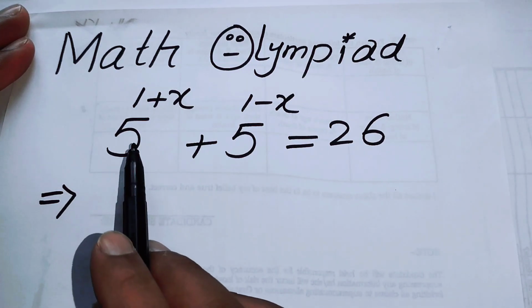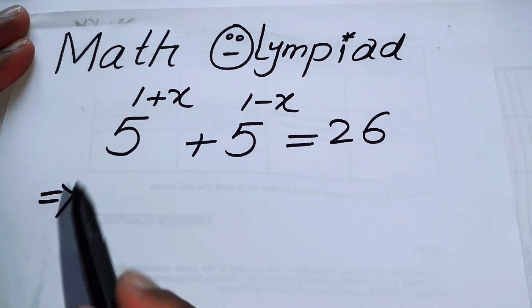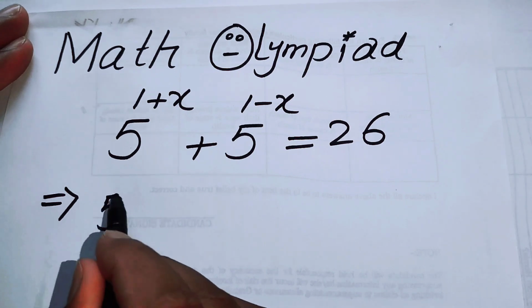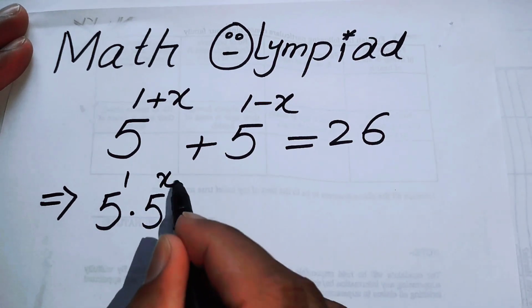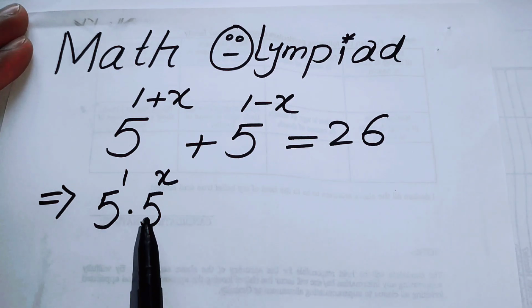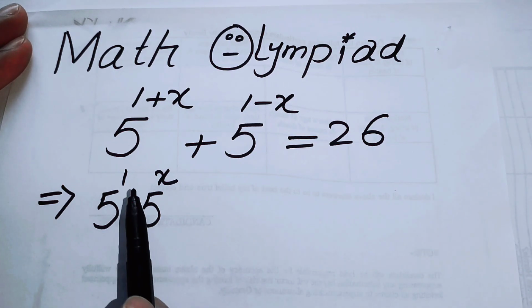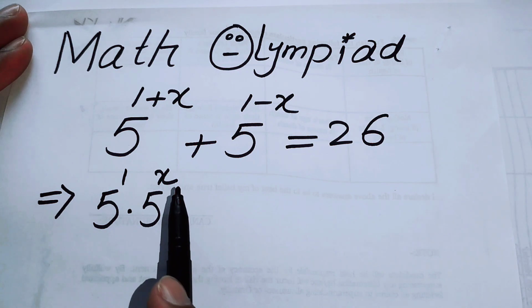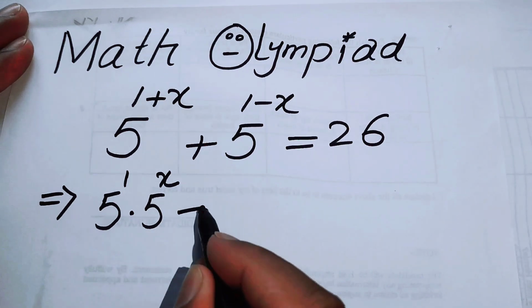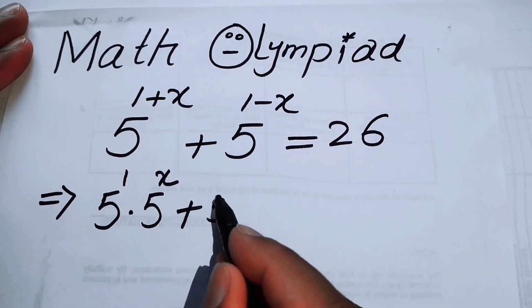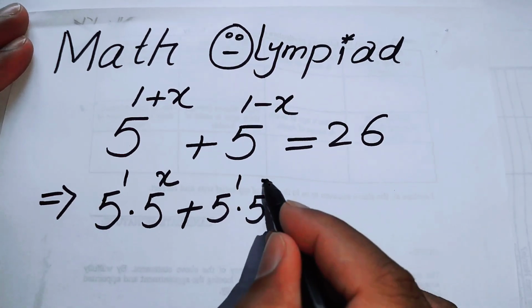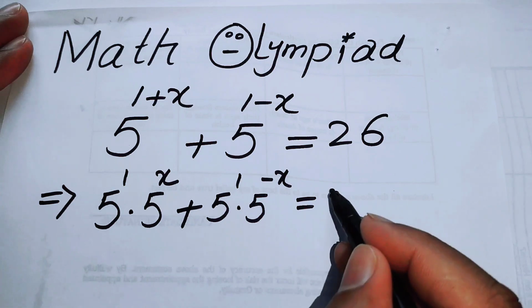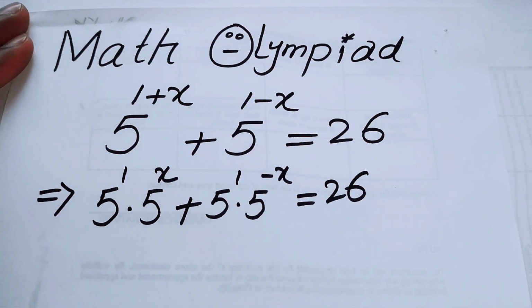So the very first thing we are going to do is break the exponents of both of the terms. Here we have 5 to the power of 1 plus x, and I will write it as 5 to the power of 1 times 5 to the power of x, because we know that if the bases on both of the terms are the same, then the exponents are summed up. Similarly, we can break these exponents and write it as 5 to the power of 1 times 5 to the power of minus x is equal to 26.